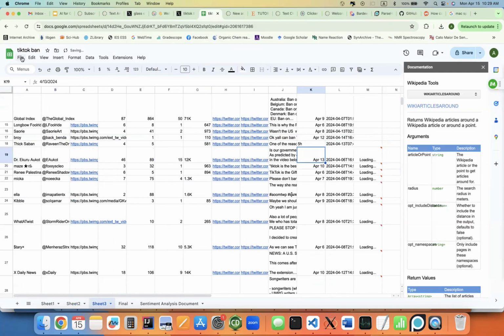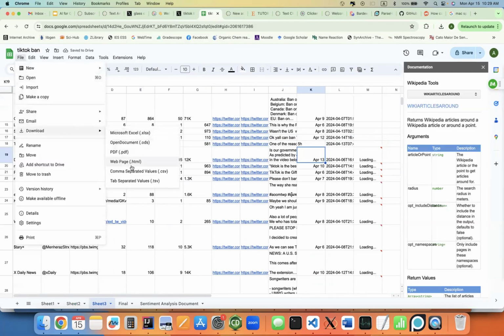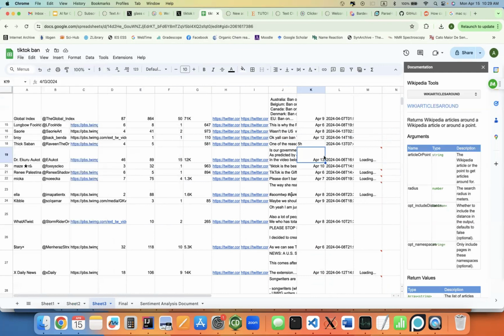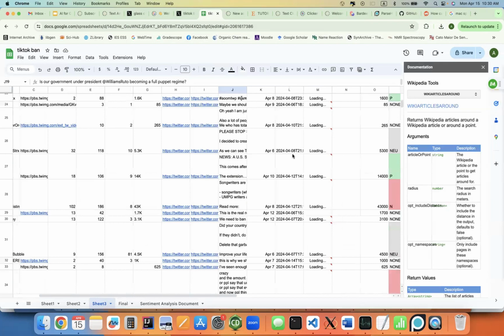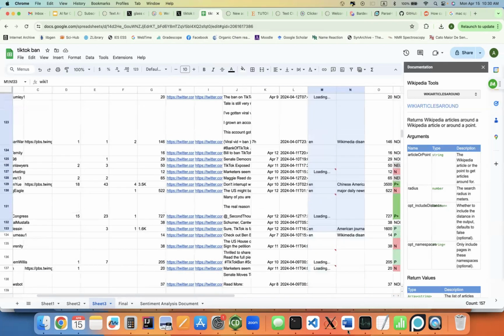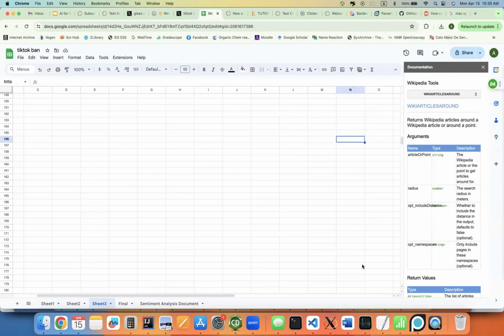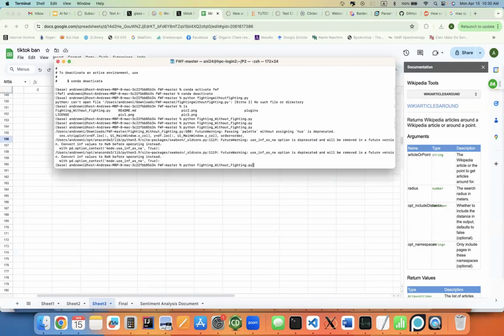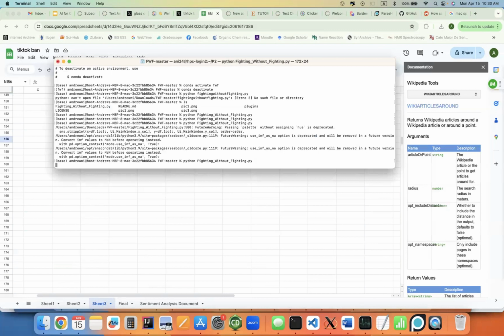Okay, now that we've gotten rid of the two viral outliers, let's re-download this. It's waiting for Wikipedia tools. Okay. It's done. Didn't run fighting without fighting.